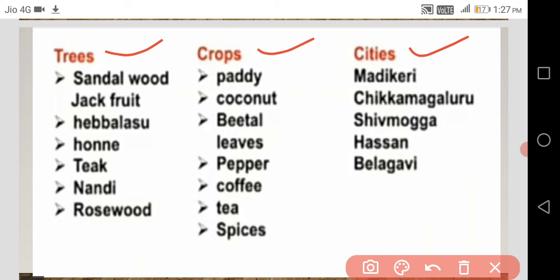These are the trees of the Malnad region. And crops: paddy, coconut, betel leaves, pepper, coffee, tea, spices. These are the crops of the Malnad region. And cities are Madikeri, Chikmagaluru, Shivamogga, Hassan and Belgavi. These are the cities which are there in the Malnad region.